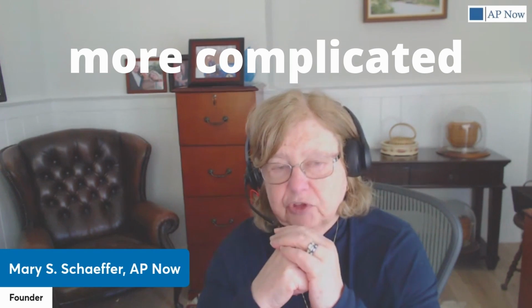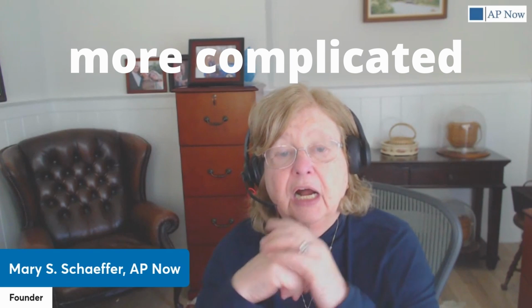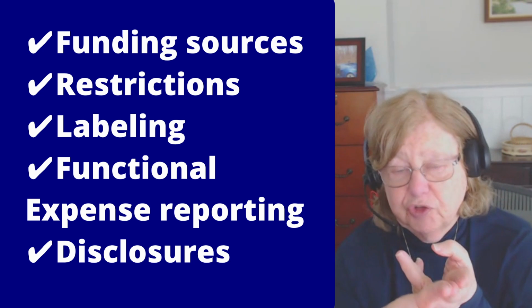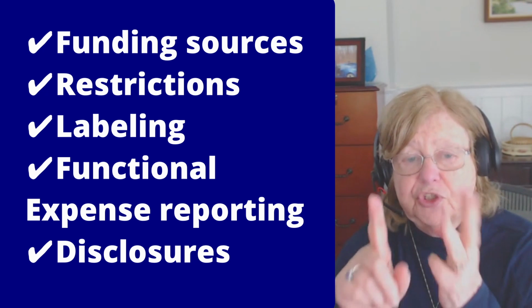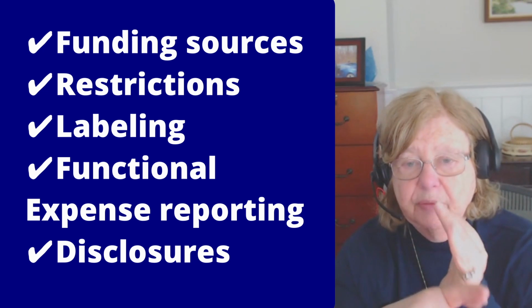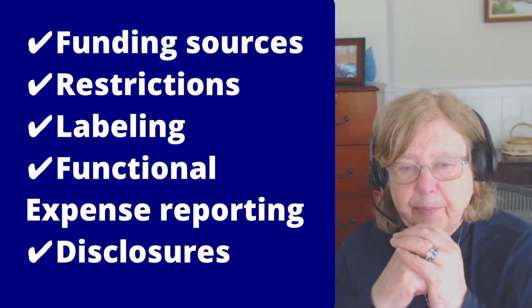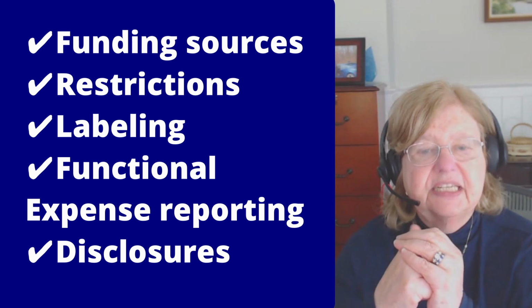This requires several steps not required of for-profit or government entities, including tracking funding sources, accounting for any restrictions placed on donor contributions, labeling net assets, reporting functional expenses, and disclosing specific details about program services, fundraising, and administrative costs. In a little bit, we're going to talk about fund accounting, which further refines this.